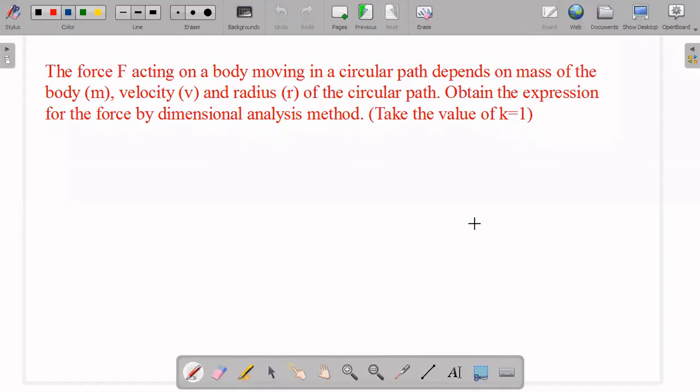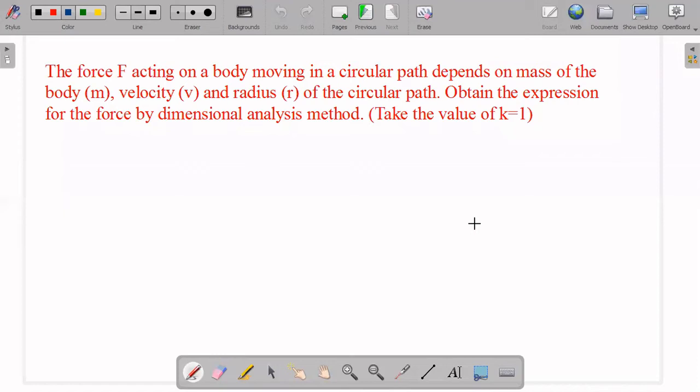There is one more problem here. What we have to do is obtain an expression for force by using the dimensional analysis method. In the given question, the force, for which we have to derive an expression, depends on three factors: mass, velocity and radius. Some object is moving in a circular path and a force is exerted on it, and that force depends on three things. So we have to derive an expression for it.